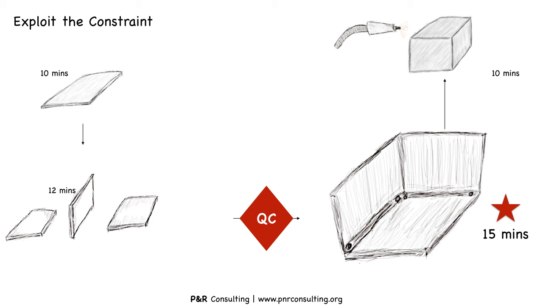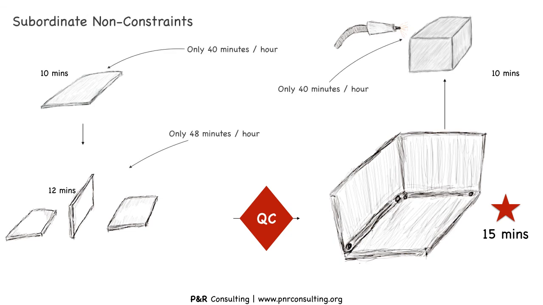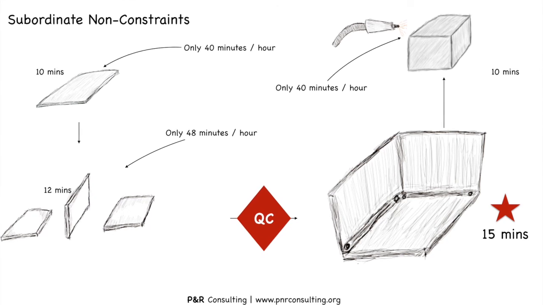In the third step, ensure that the non-constraints such as cutting and painting don't work beyond the constraint's capacity. That is, under ideal conditions, the cutting process should process only 4 sheets per hour or 40 minutes per hour, and the painting process should also process only 4 incomplete cubes. This way we expose the resource availability in the cutting and painting processes that could be utilized for manufacturing cubes of other different colors. Fourth step is to elevate the constraints.